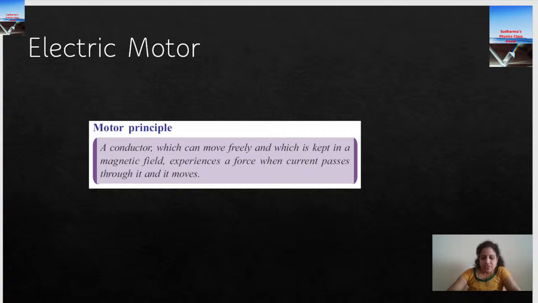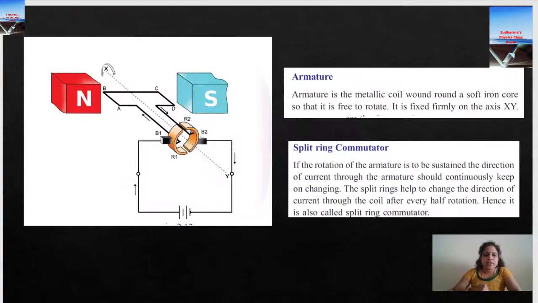Okay. So, motor works on this principle of force acting on a current carrying conductor kept in the magnetic field. So, how does it work? How is it going to work? So, let's see the construction of an electric motor. What are the parts of an electric motor? Definitely, it works based on the magnetic effect of electric current, right? So, there should be a conductor which is kept in the magnetic field.